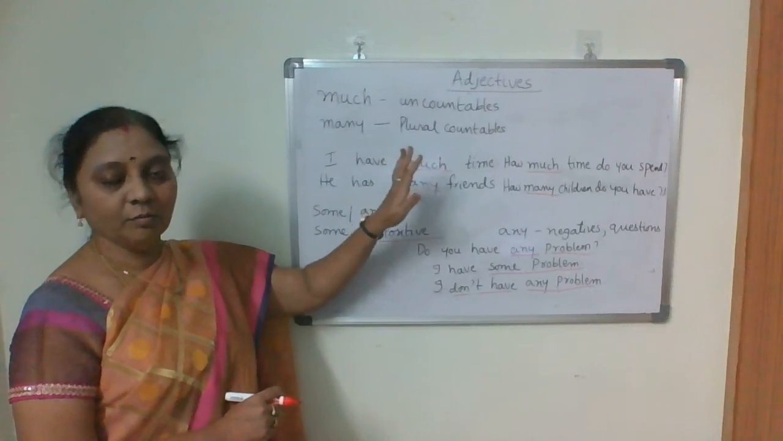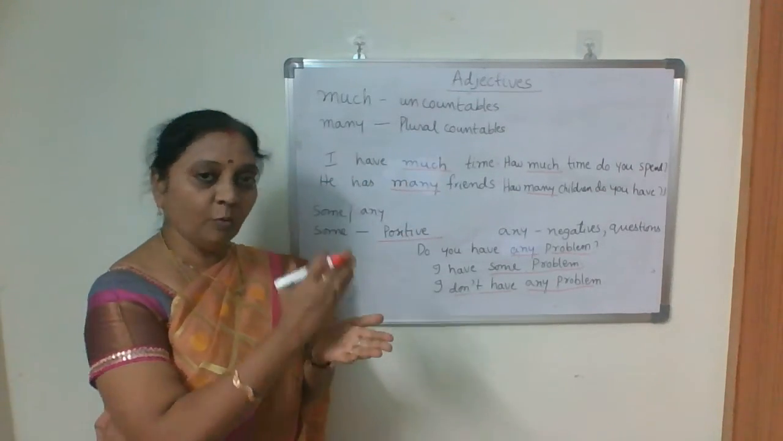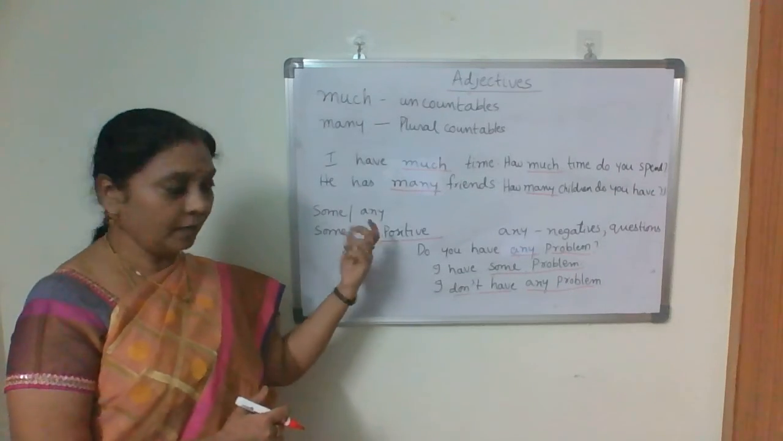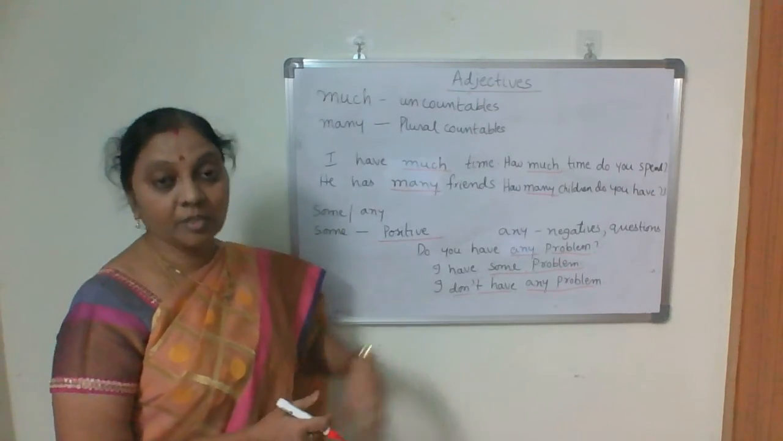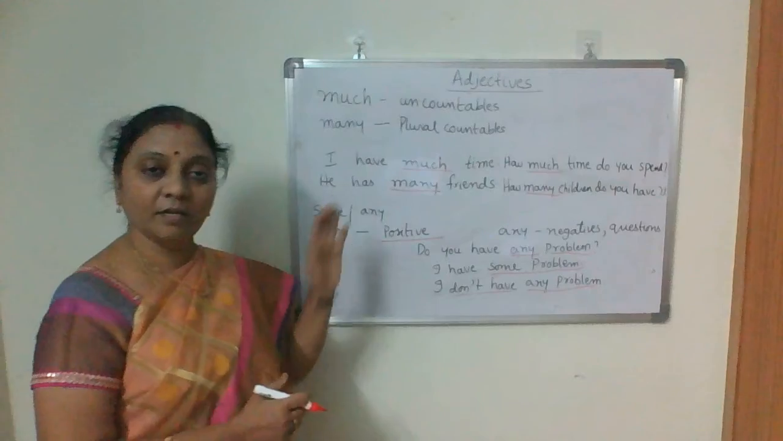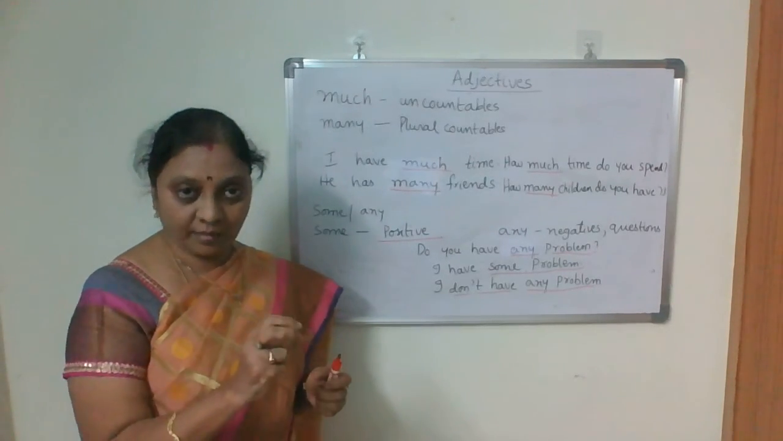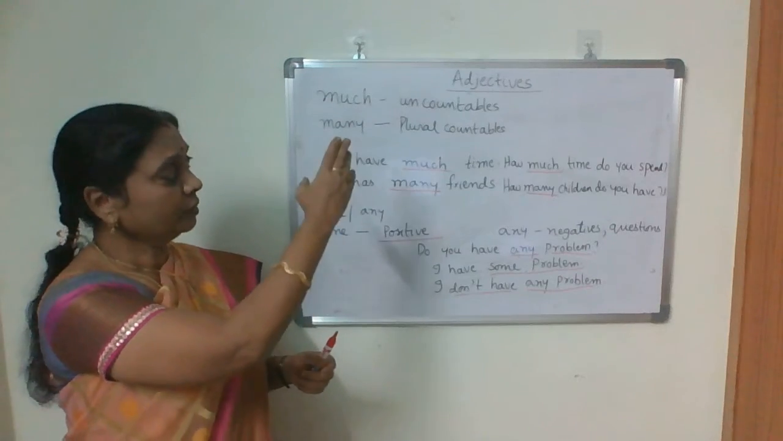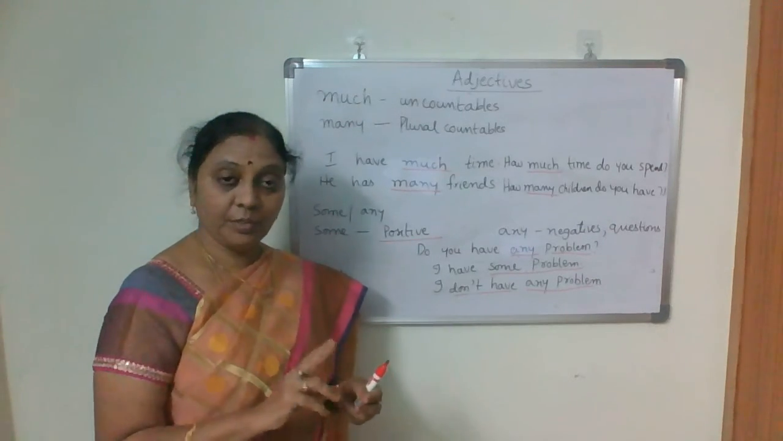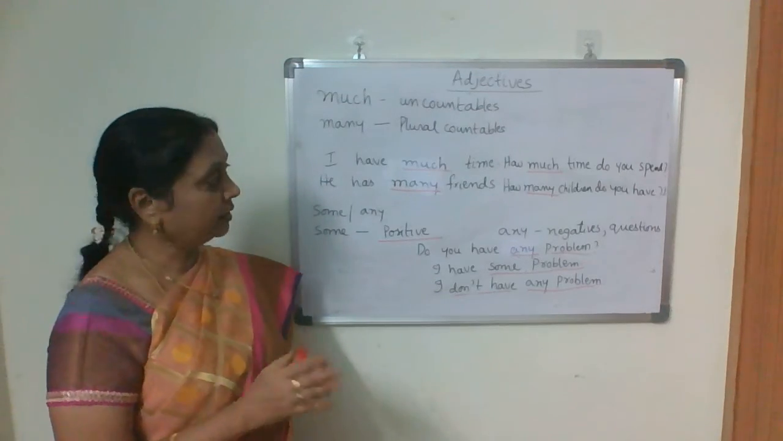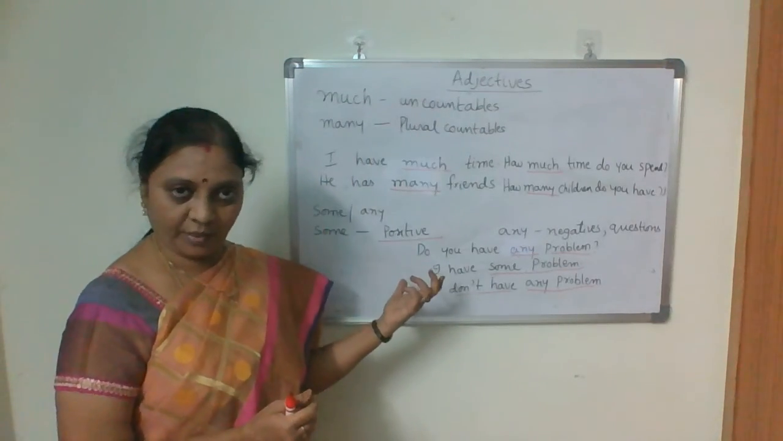Is it clear now? The difference between a few, a little, and much, many, and then some, any. What are these? All these are quantifiers. They talk about the quantity. So in determiners, today in this video, I talked about two. What are those two? Numerals and quantifiers.